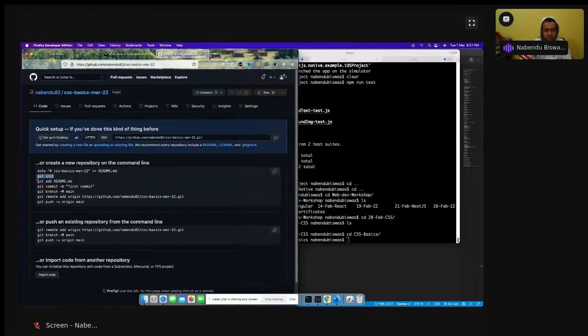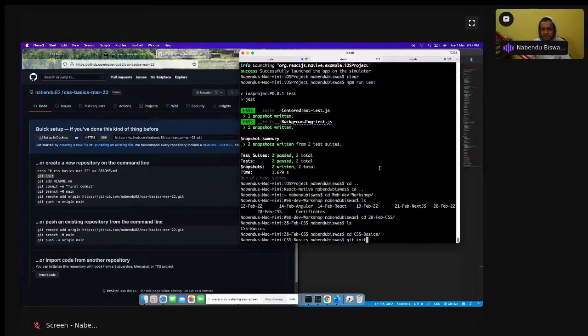First command which I have to do is git init. Git init creates an empty git repository.